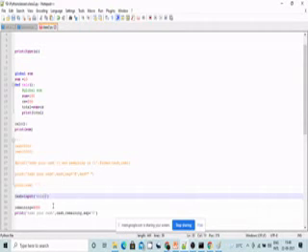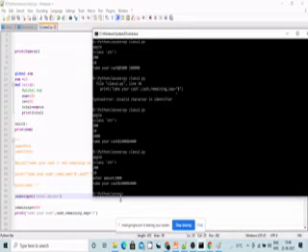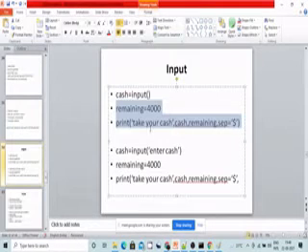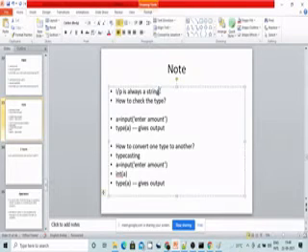Enter amount. Okay, it will show you enter amount. How much amount will you enter? Enter 1000, and it is giving the output. That's it. That is what the input function mainly does, it takes the input. Okay, this is already covered. And the important point to be noted is that input is always a string.